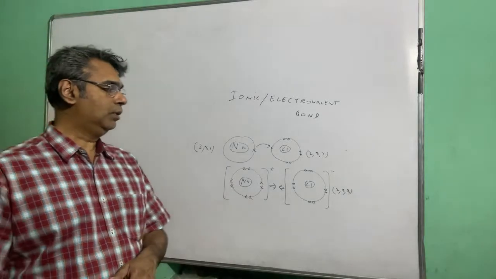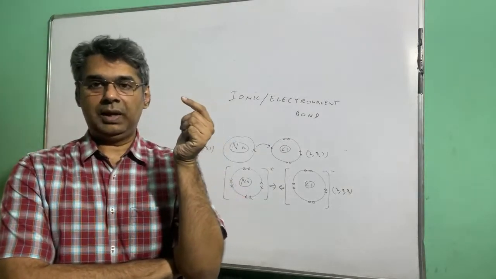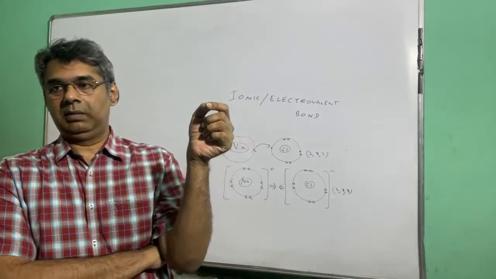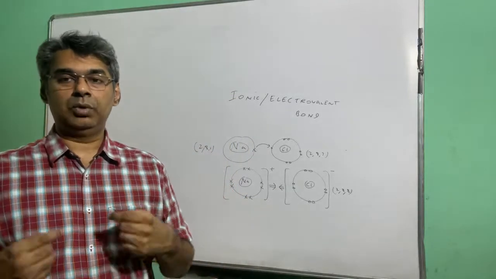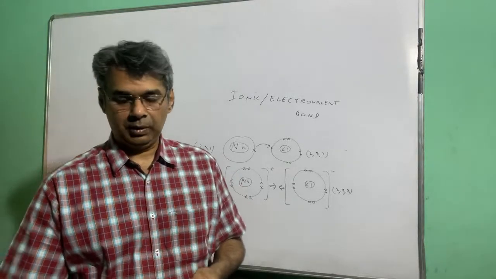Now you know very well that just like you had in covalent bond, it is not compulsory that one atom will come and another atom will come and they both will combine. You may have more than two atoms, right? So that can happen in case of ionic bond also.